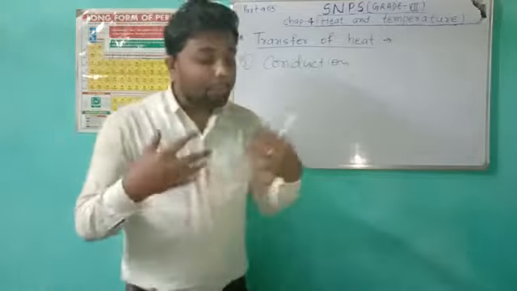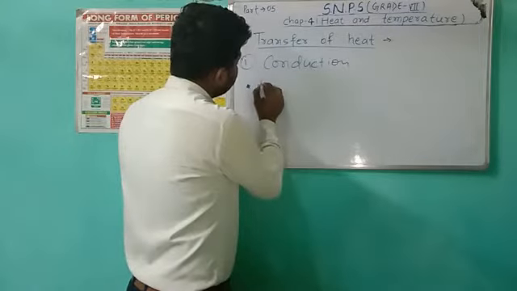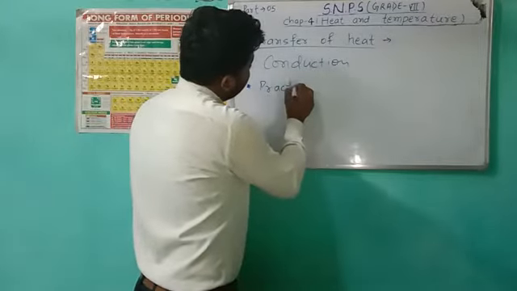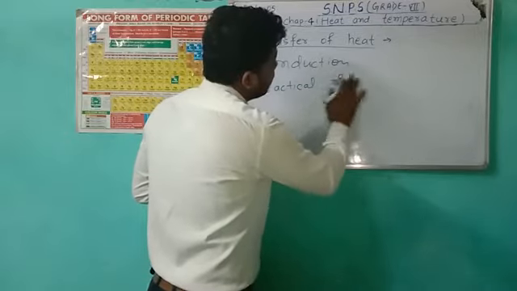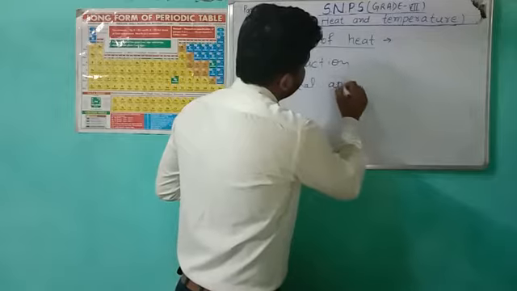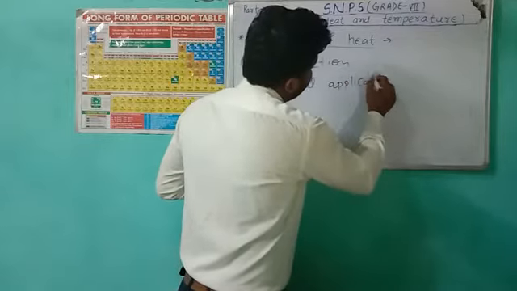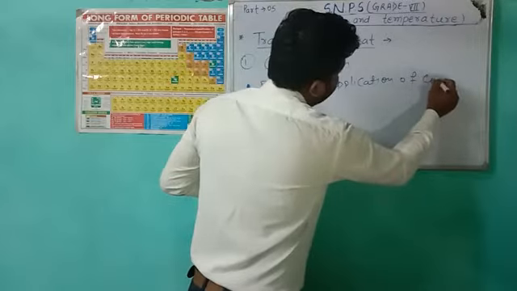And what are the practical applications of conductors?